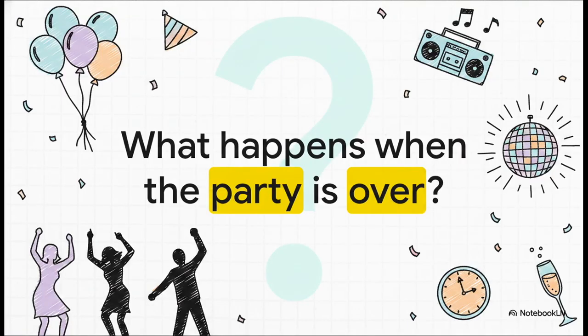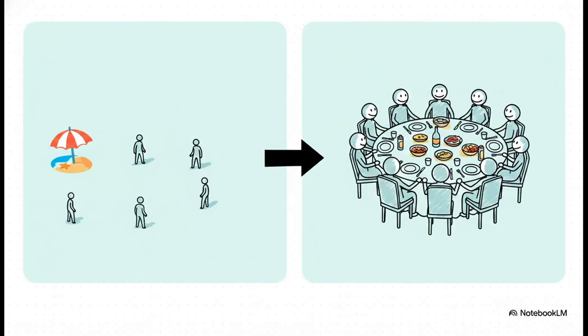Okay, so we're super used to describing habits in the present tense. Think about it. You might say, people dance at parties, just to state a general, undeniable fact about the world. But ask yourself, how do we talk about those events once they've already happened? And more importantly, what if we were actually there? Basically, what happens to the language when the party is over? When we compare the present and the past, you can really see the shift.